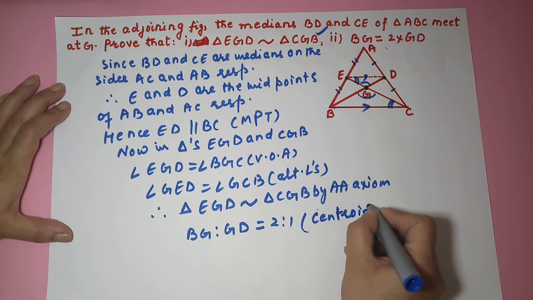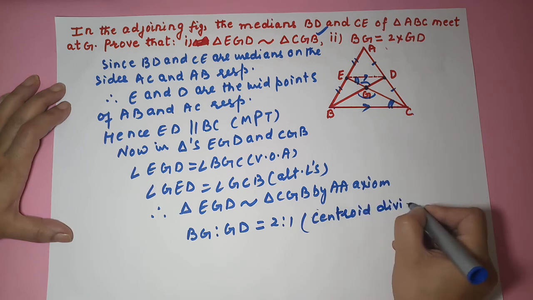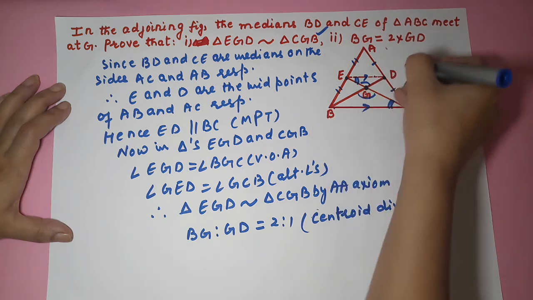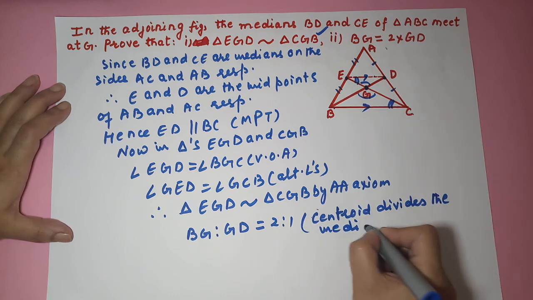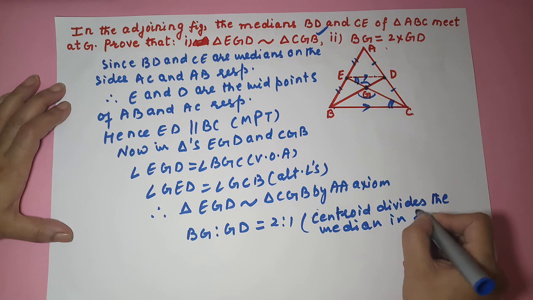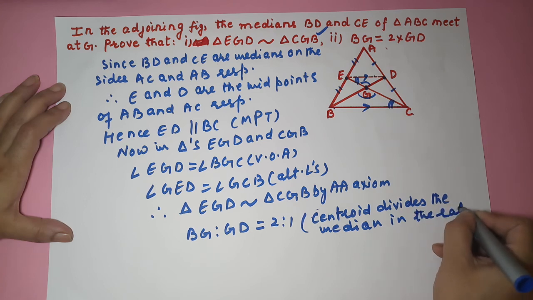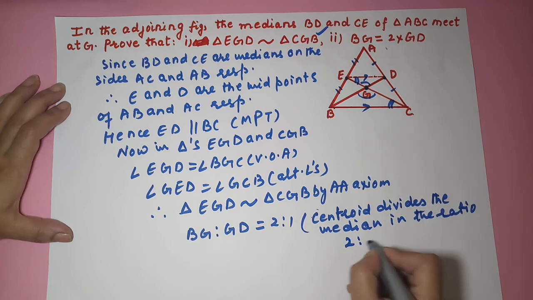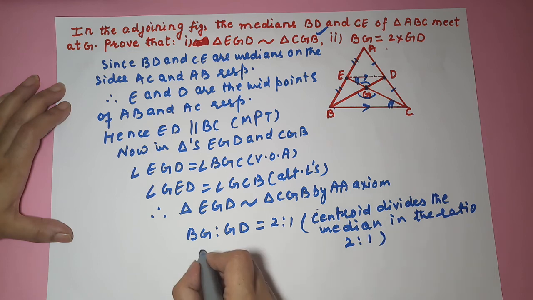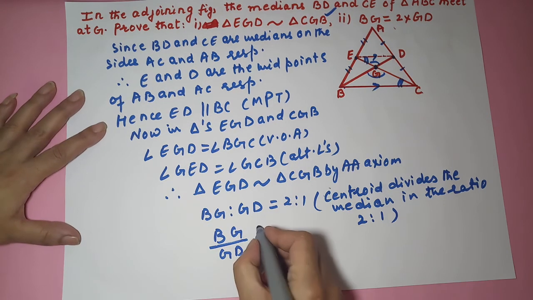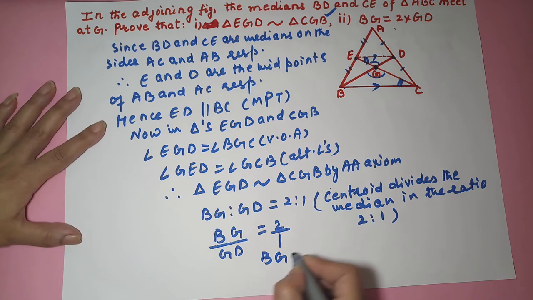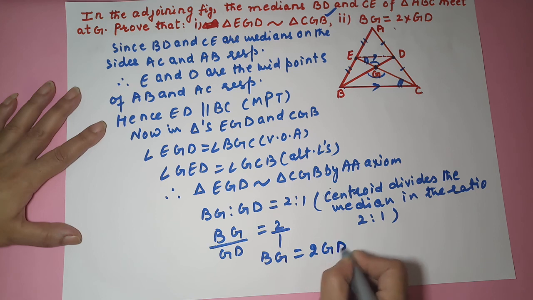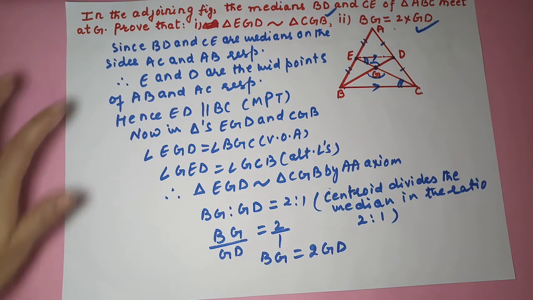Centroid divides, and BD is the median. The median in the ratio 2:1. So you got BG upon GD as 2:1. So if you cross multiply, you will get BG is equal to 2GD. That's what was your second part.